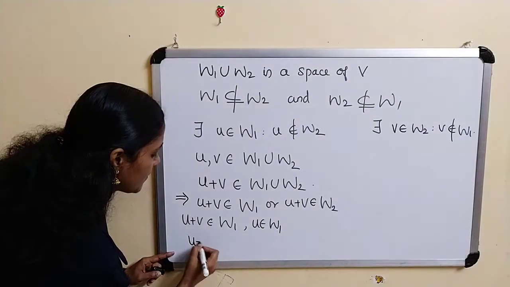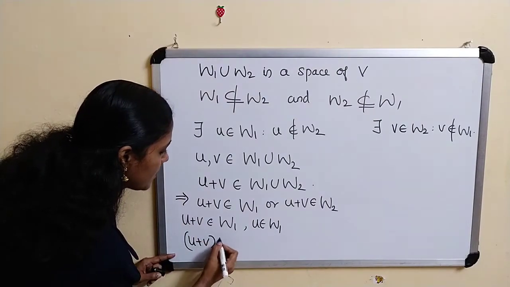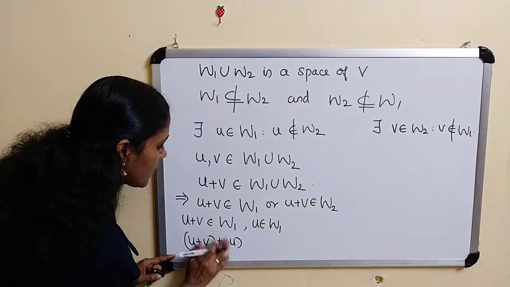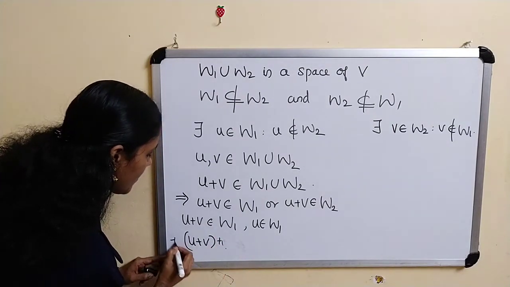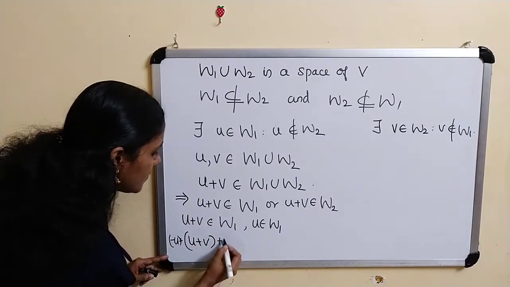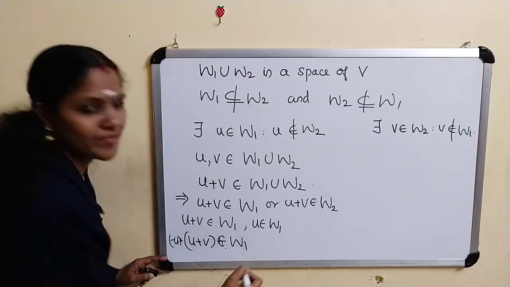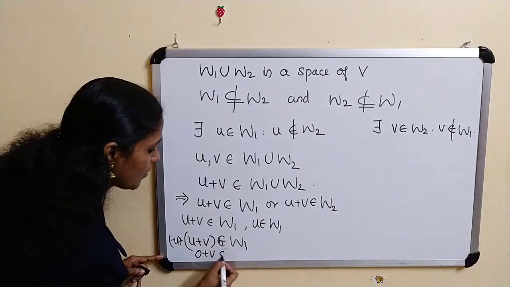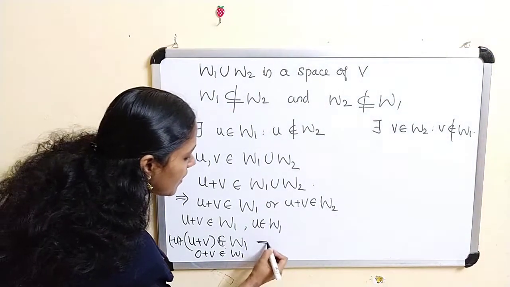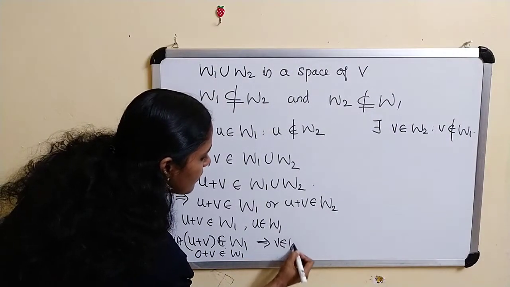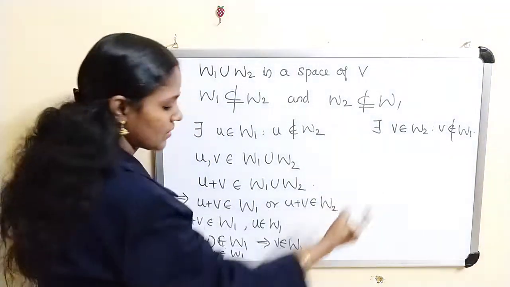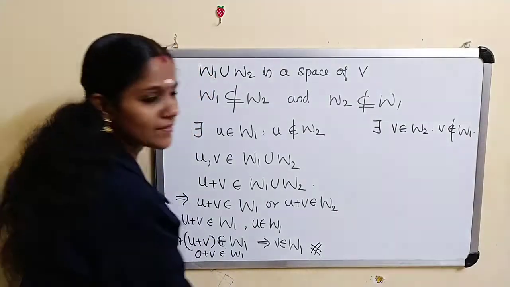So minus U plus U plus V also belongs to W1. But this is 0 plus V, so V belongs to W1. But V does not belong to W1. Therefore, this is a contradiction.